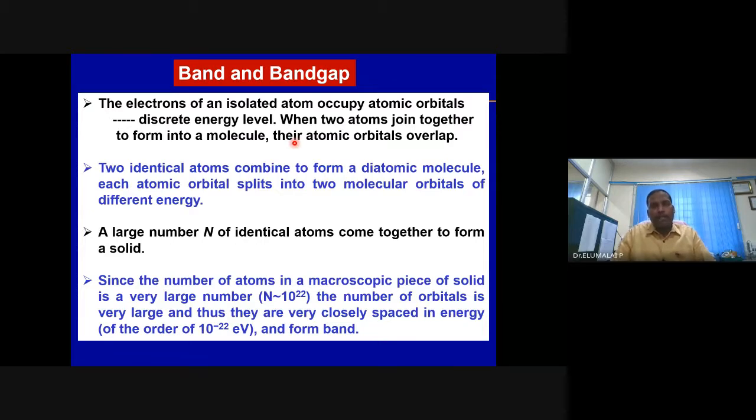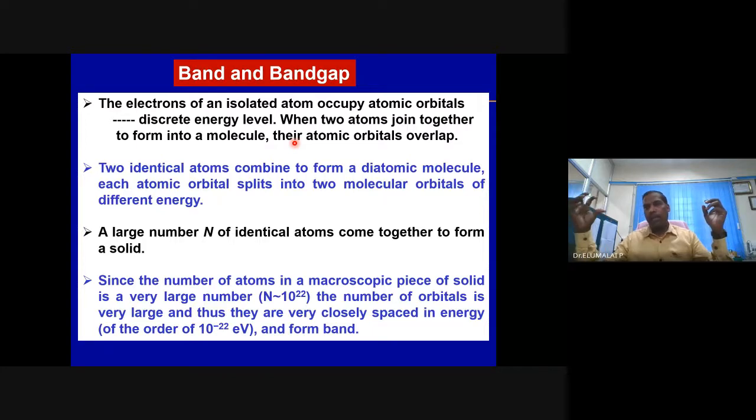The energy levels of the molecules are sigma 1s, sigma star 1s, sigma 2s, sigma star 2s, sigma 2px, sigma star 2px, pi 2py, pi star 2py. Those are the energy levels. I'm sure you have studied molecular orbital diagrams in engineering chemistry. On this side they will put one hydrogen or oxygen or carbon or any other atom.